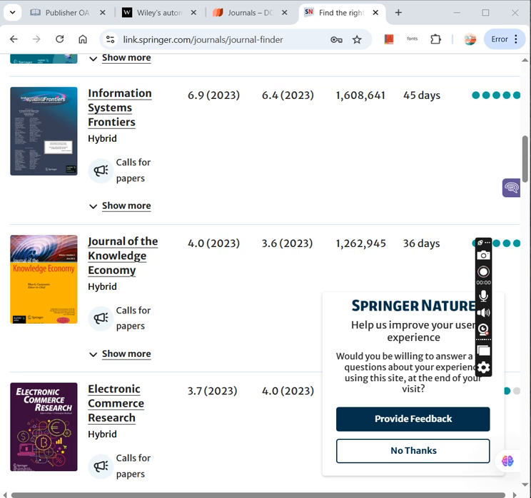Then there are lifetime memberships as well, which can also help you to publish your article without paying an APC, such as PeerJ, which allows you to have unlimited publications with discounted fees. So these are some of the tricks and methods through which, if you cannot afford an APC and you want to publish in good journals, you can go for that.